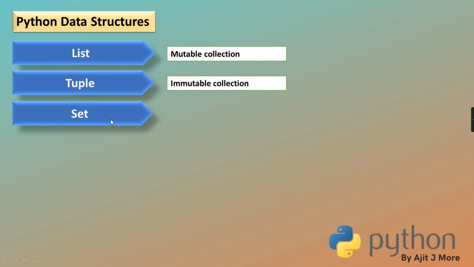Then we'll be learning about set. Set is a collection but unpredictable. Like we don't know in which order the elements will get saved. Now you may ask why? Internally it uses a hash table for storing, whereas arrays and all are organized in a sequential way.